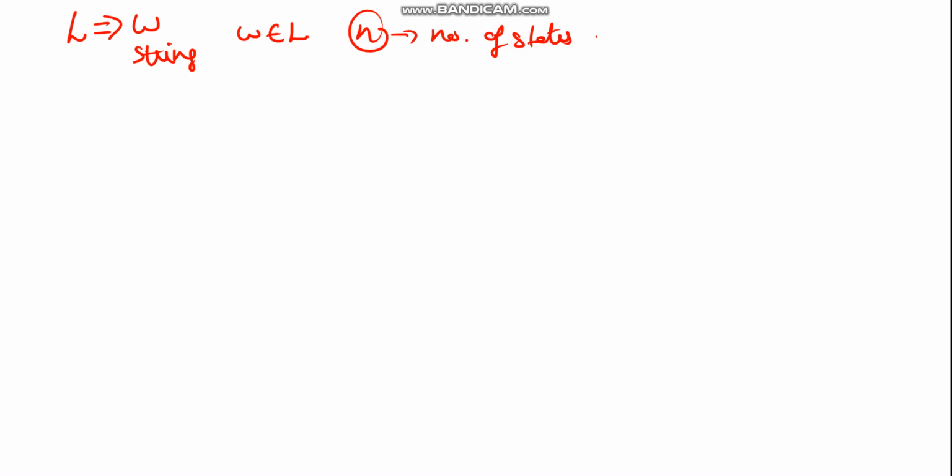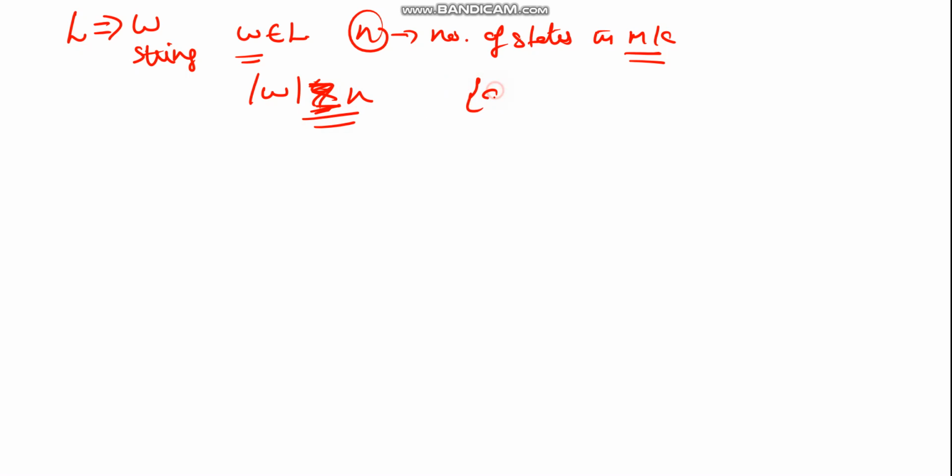So we have a language L, and from that language we pick w, which is a string of this language, where w belongs to this language, and n represents the number of states in the pumping lemma machine. We know that |w| represents the length of the string, and when we pick this string, the length of this string should be greater than or equal to n. This is the first condition when we choose w.